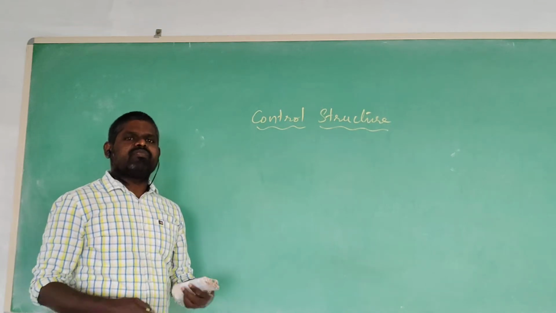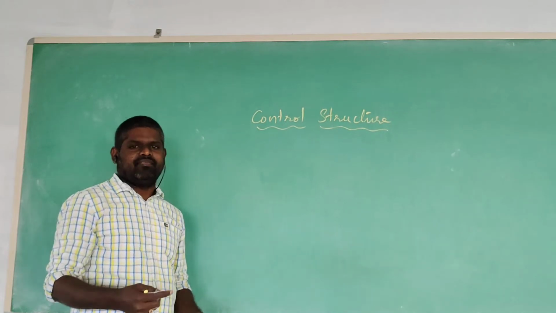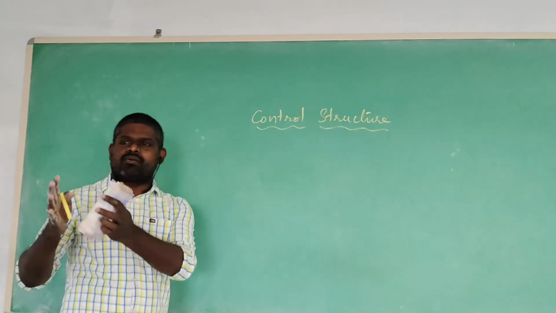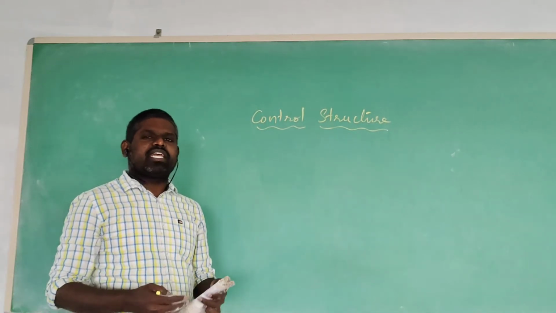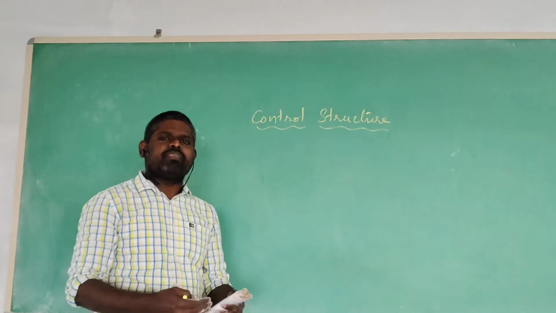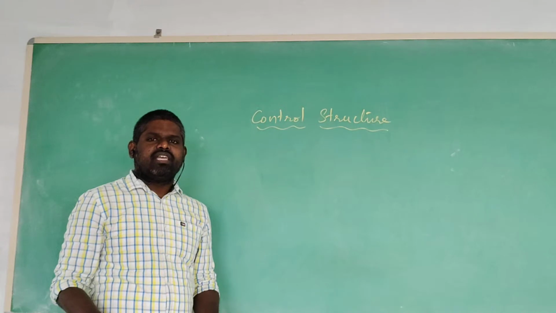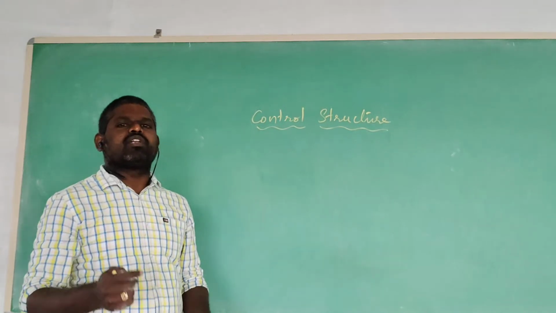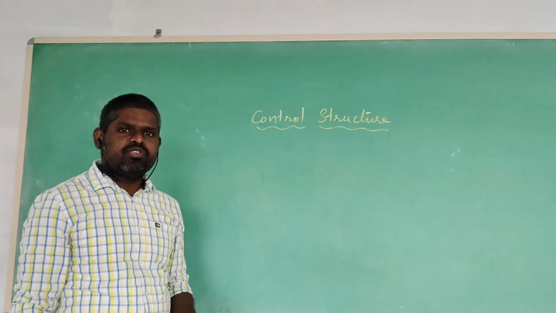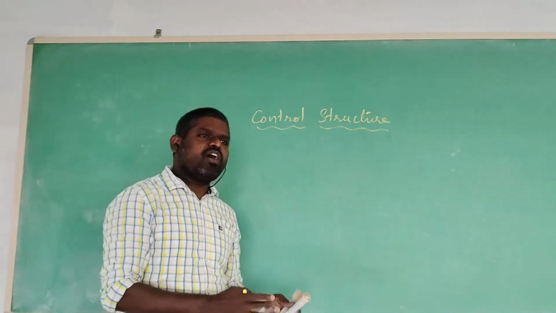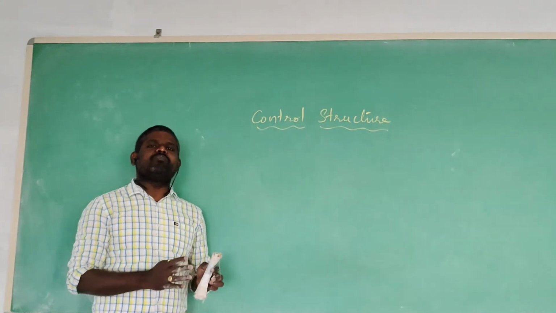change. Sometimes we are going to execute some block of statements again and again. Sometimes we are executing some block of statements and the remaining block of statements are not executing. Sometimes we are executing one statement and jumping from one location to another location. In this situation, in programming language, we are using control structure. The main purpose of control structure is to change the flow of program execution.